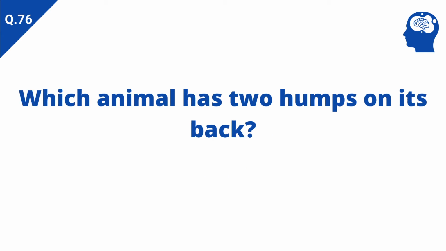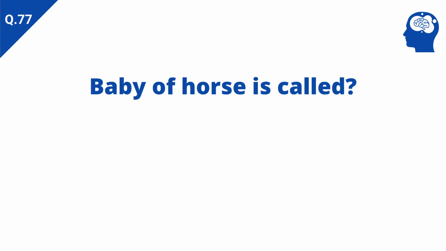Which animal has two humps on its back? Answer: Bactrian camel. Baby of horse is called. Answer: colt.